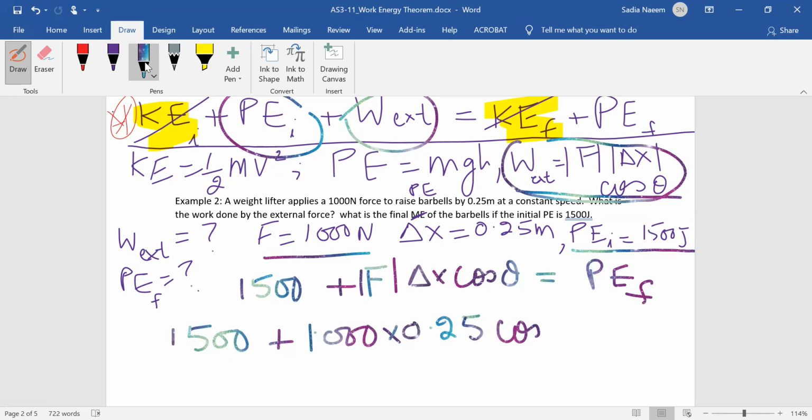Does anyone know what the cosine of theta is going to be? The external force is an applied force. It's acting up. The displacement is up as well. 0. Exactly, 0. In other words, cosine of theta would be a positive one. There's positive work being done. So cosine of 0 should give us PE final.